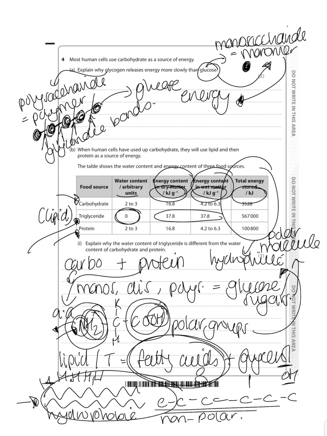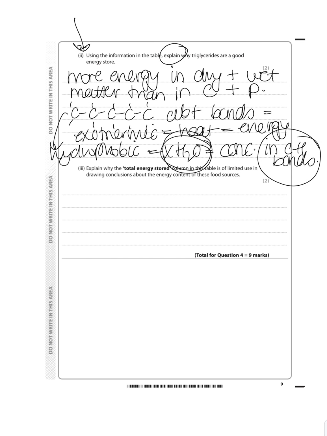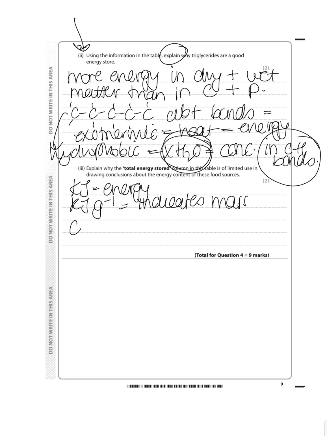And the units here, we know that kilojoules is only used for energy. Whereas the kilojoules and then the gram and the -1, that indicates mass. So to compare them, you cannot do. And that's it.